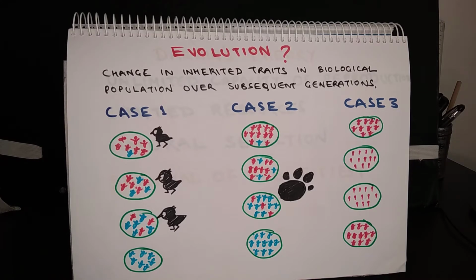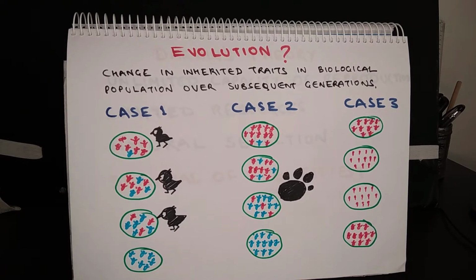So, there is a biological population in which certain traits change over subsequent generations, and after the accumulation of such changes over many generations, say hundreds of generations, the cumulative effect of change is so much that the change becomes marked enough to cause the evolution of a new species. Okay, so evolution is a gradual process.